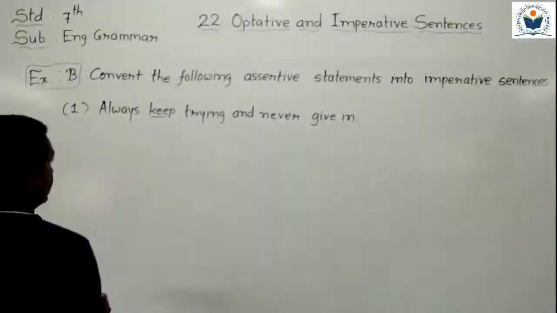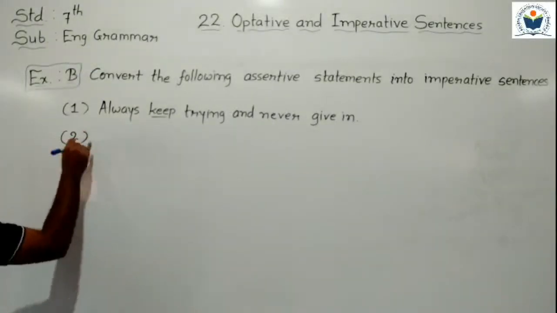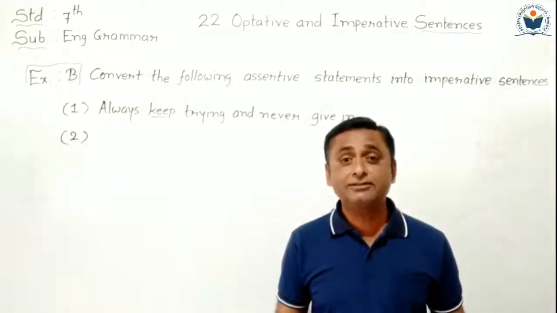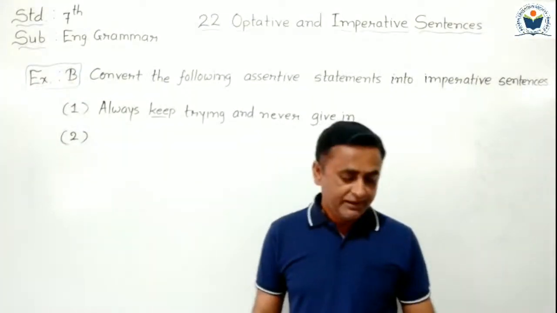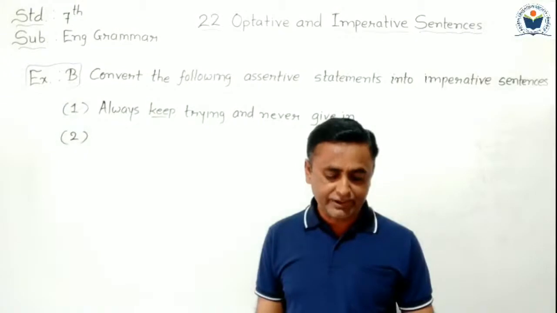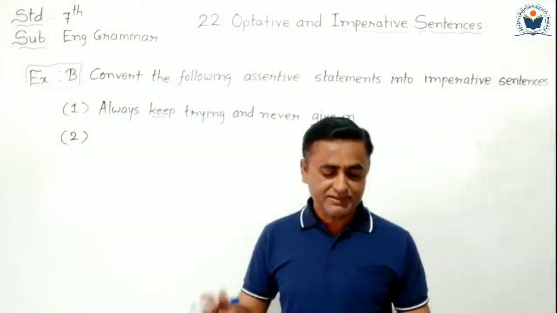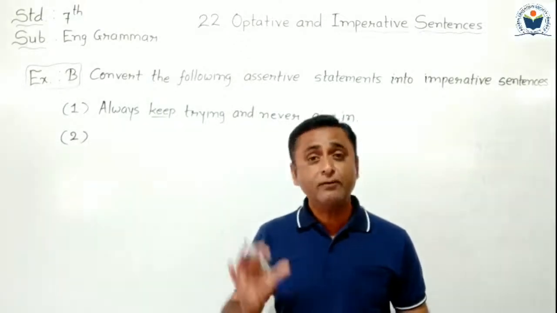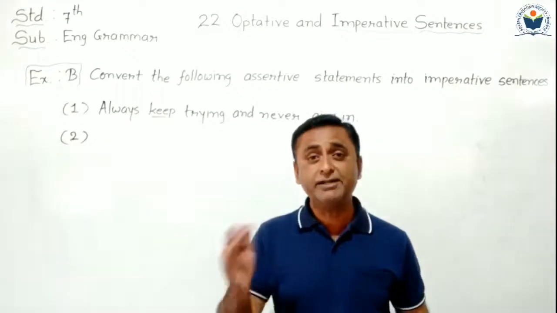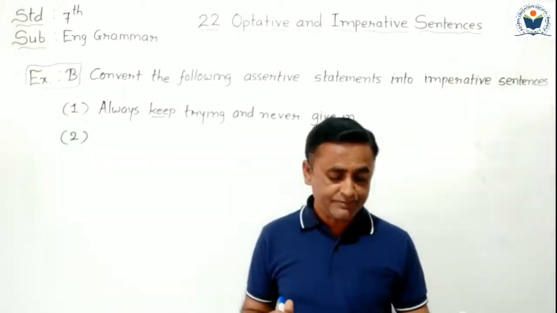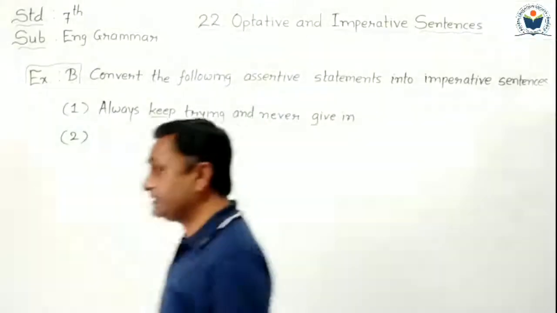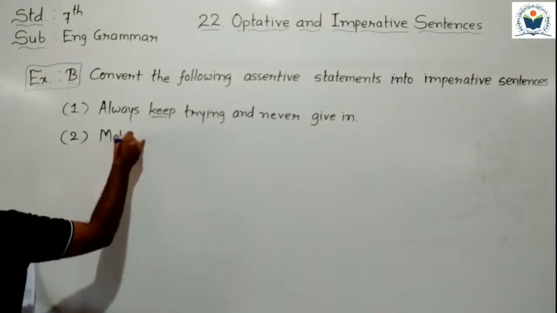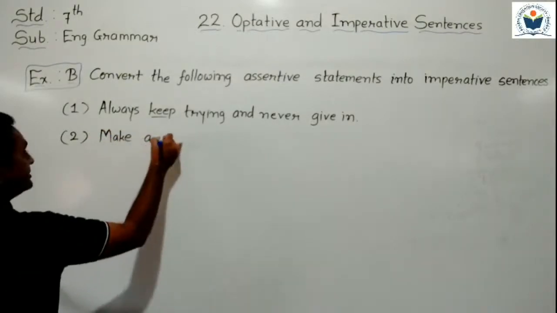Now the second one, the second sentence we have to understand. The second assertive statement given in your textbook is: You were supposed to make a declaration in front of the people. One assertive statement is given here. We have to convert it into an imperative sentence. So what do we make here? Always start with a verb. Make a declaration.